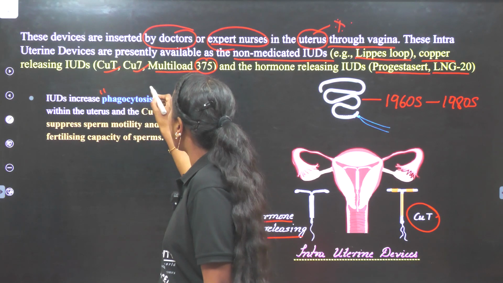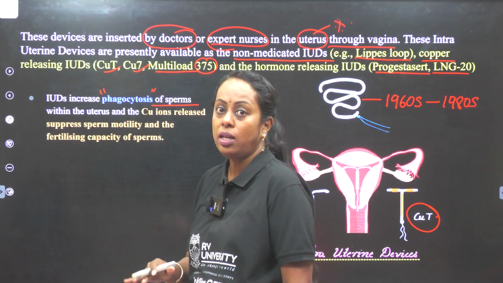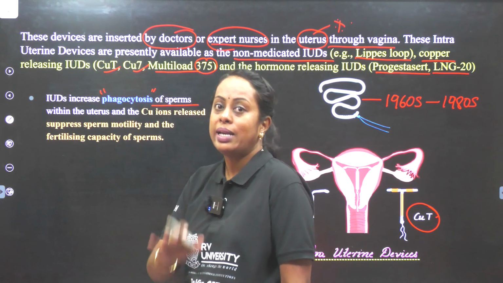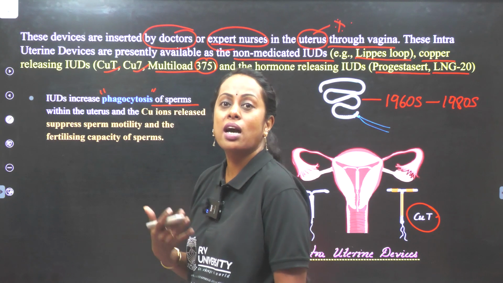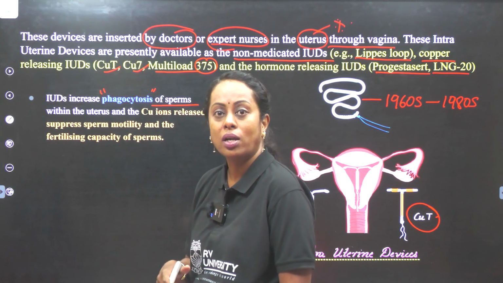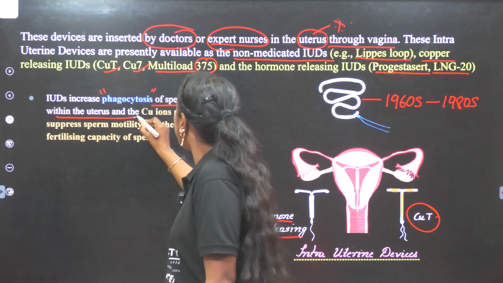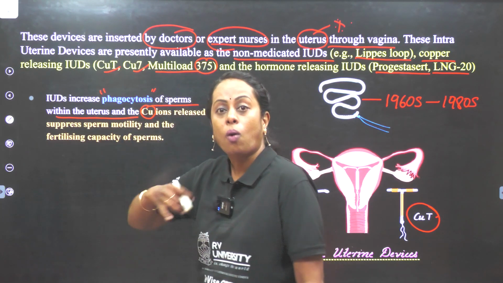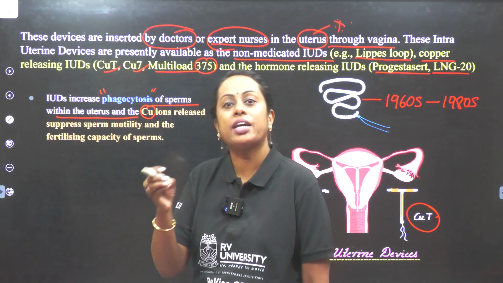IUDs increase phagocytosis of sperm. First I told you, if any foreign particle is placed inside the body, definitely your WBCs in that region are going to be high. So once they are high, if the sperm comes in contact, definitely phagocytes are going to consume them within the uterus. Next, copper present in copper IUDs is actually toxic to sperm.